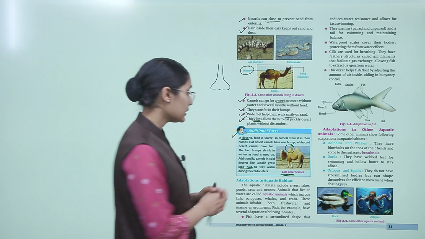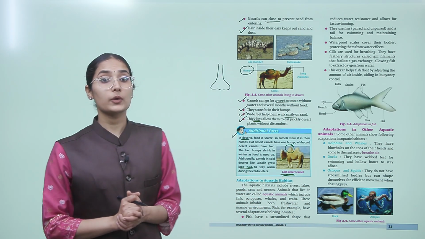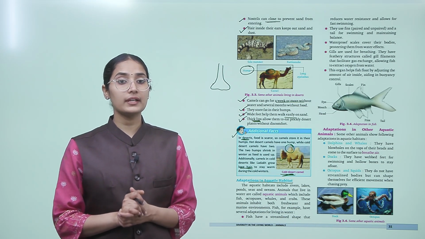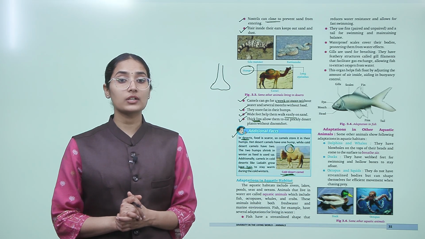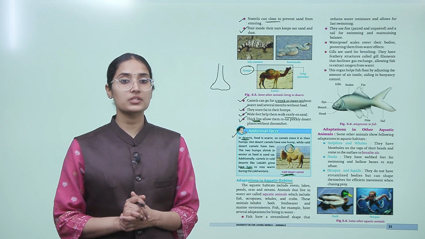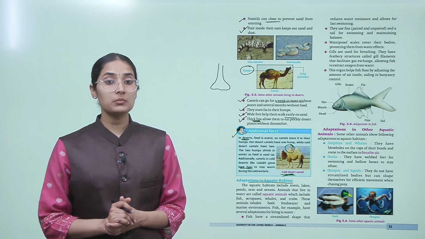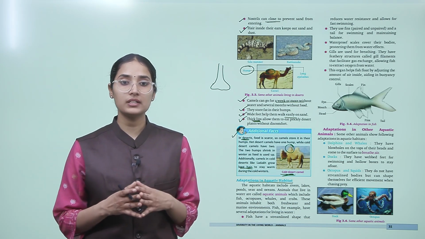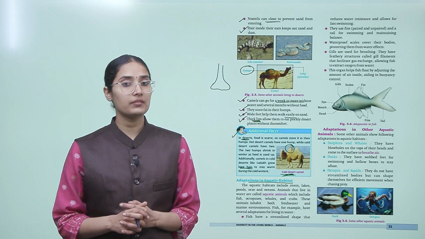Now let's understand the adaptations to aquatic habitat. The aquatic habitat includes rivers, lakes, ponds, seas and oceans. Animals that live in water are called aquatic animals, which include fish, octopus, whales and crabs. And these animals inhabit both freshwater and marine environments. Fish, for example, have several adaptations for living in water.